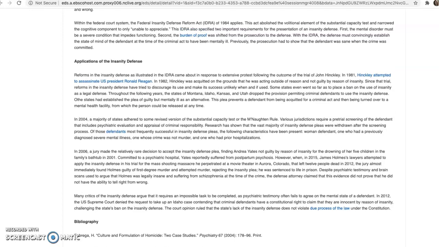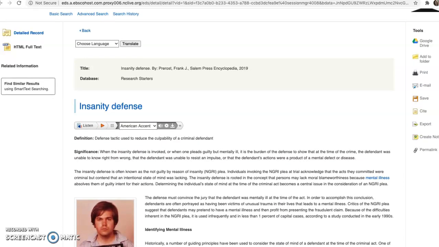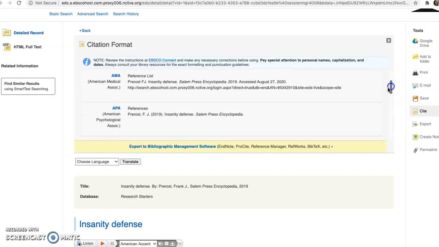So you can see I'm already at the bibliography. And then if you want to use this in your paper, you're going to click Cite, and then you'll scroll down to APA, and this is what you're going to copy and paste onto your reference page.